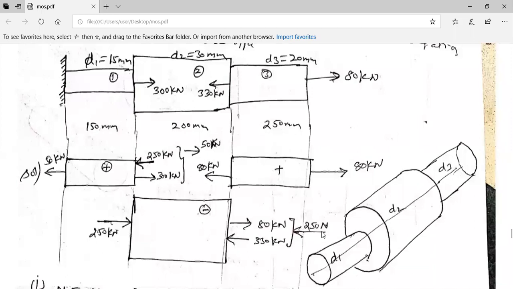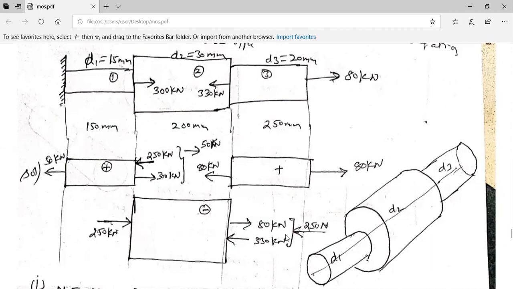So when I have 250 in this direction, I should also have a 250 force in this direction, such that segment 2 is going to be balanced. But what this 250 in this direction and 250 in this direction are doing is, they are trying to compress this block, or part.